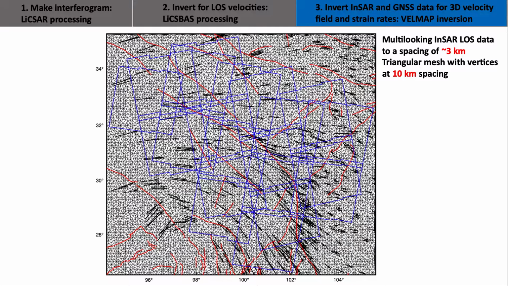We combine InSAR observations with published GNSS data to invert for a velocity and strain rate field for the region using the VelMap approach. Before VelMap inversion, we multi-look the InSAR line-of-sight data to a spacing of 3 km. We create a triangular mesh with vertices at 10 km spacing.